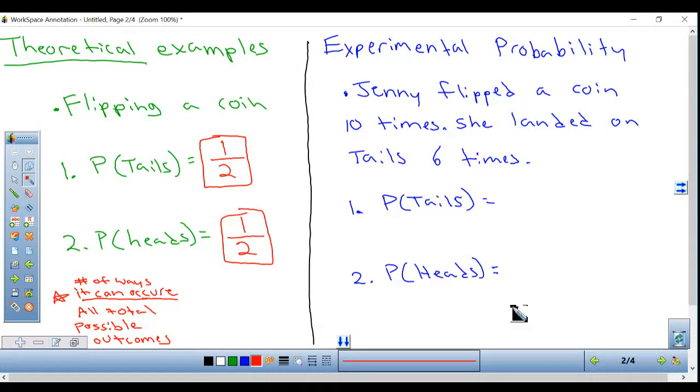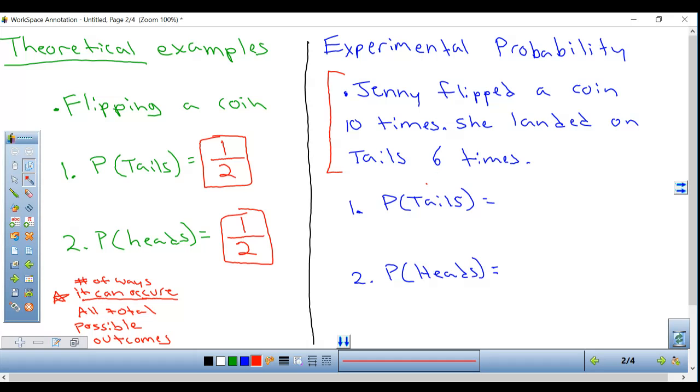Now I'm going to flip the question a little bit. Now I'm transitioning over to experimental probability. Experimental probability talks about an experiment, something that did happen already. So here is our experiment. Jenny flipped a coin 10 times. She landed on tails 6 times. So what is my probability of landing on tails based off of the experiment?